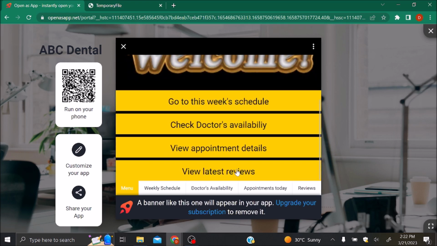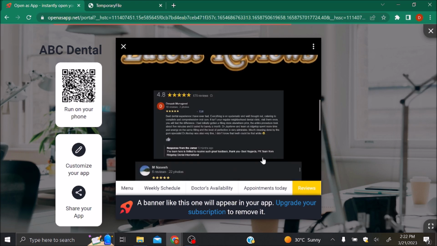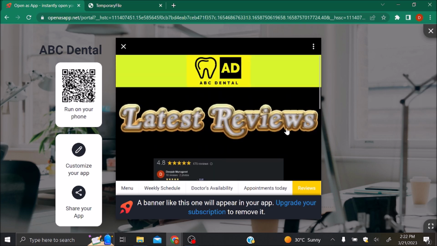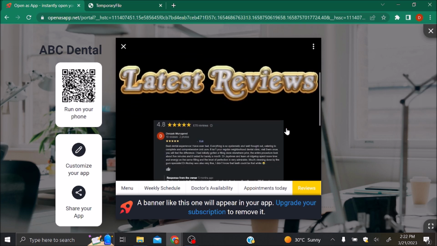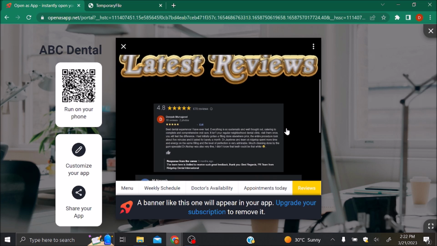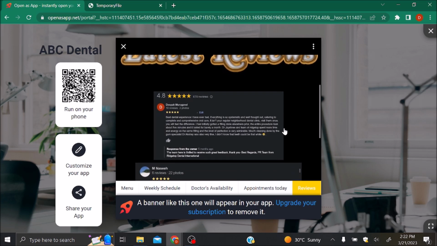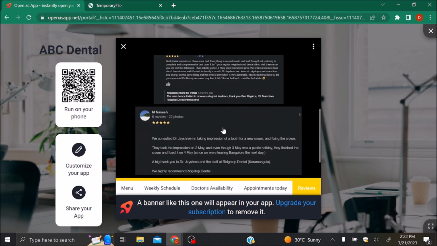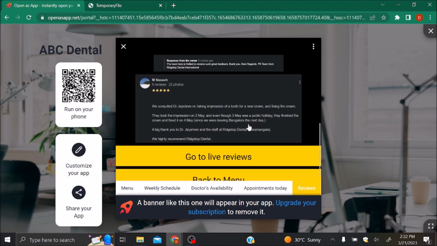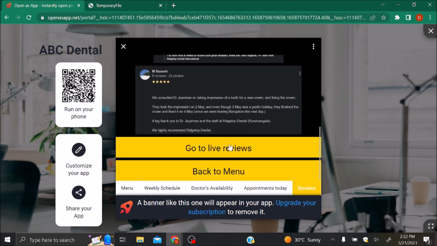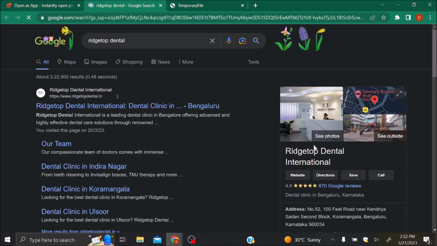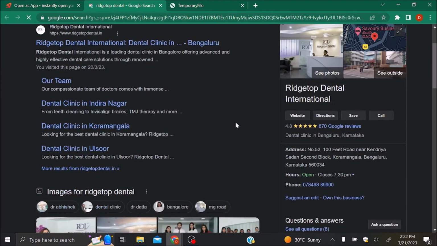Moving on, we're going to the last sheet, which is the latest reviews. So this will be updated on a weekly basis. So it involves the most recent reviews on Google. So there's one by Mr. Deepak, one by Mr. Nasi, and you can also go to the live reviews in case somebody has just checked into the clinic and has put a review. It will take you directly to the page where the reviews will